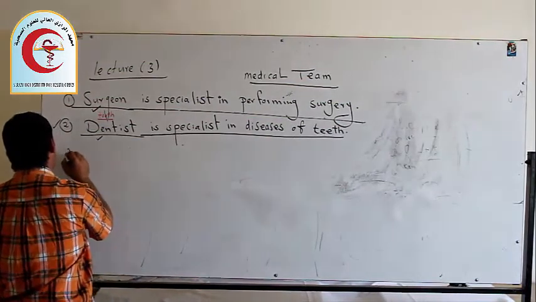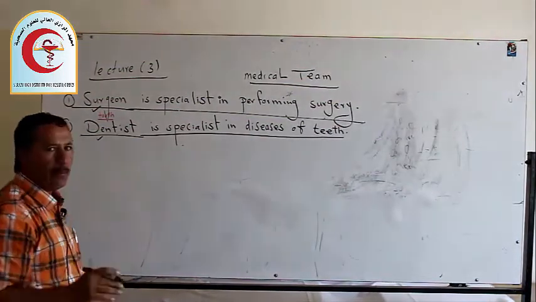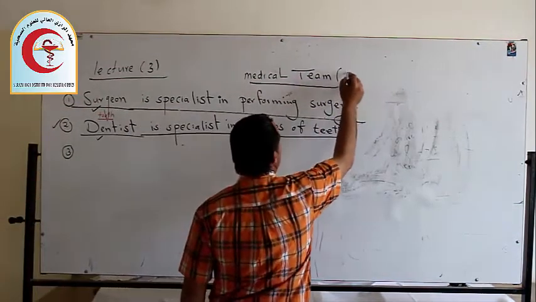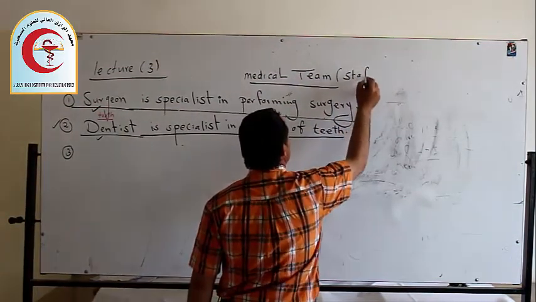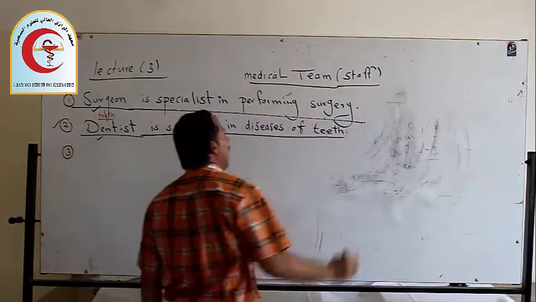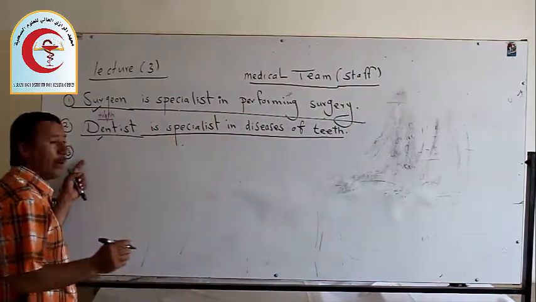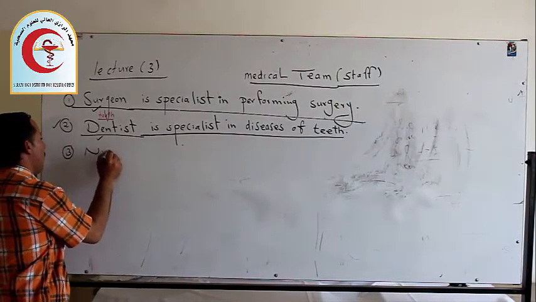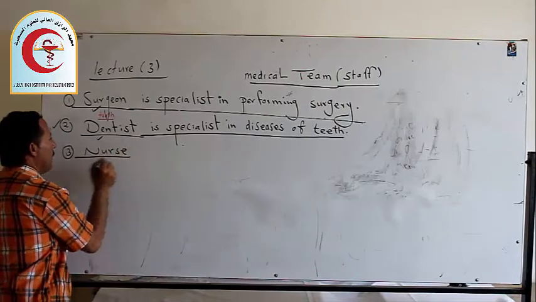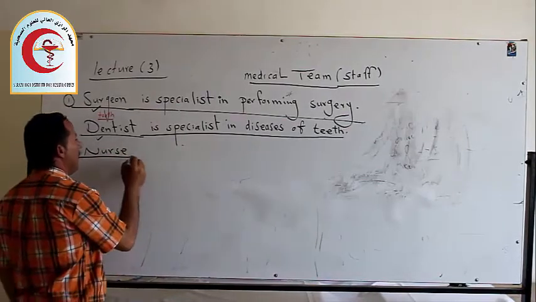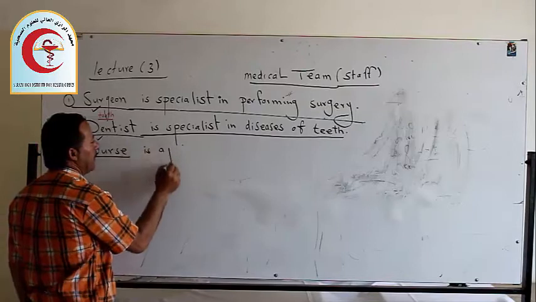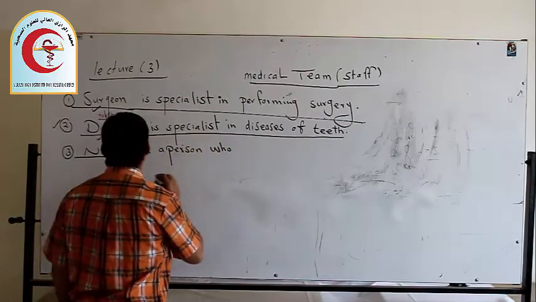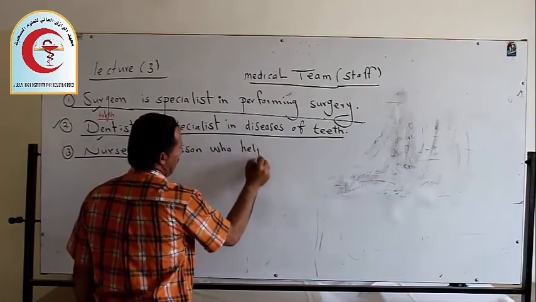Now let's discuss number 3, a job or a team. We see the medical team, or sometimes we call it medical staff. We have another one, the nurse. Nurse works in a hospital also. A nurse is a person who helps. This is general.